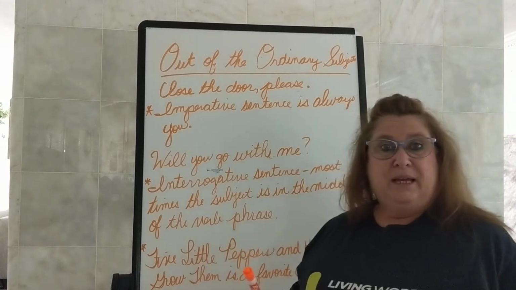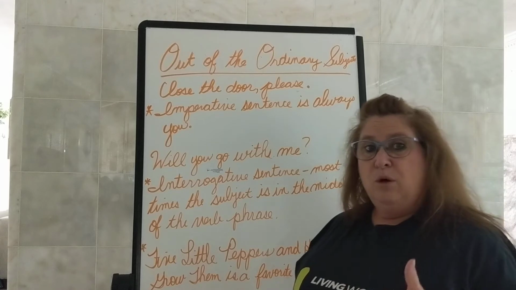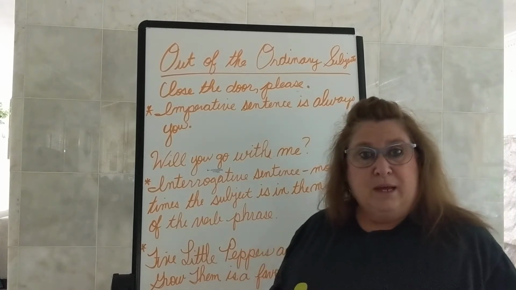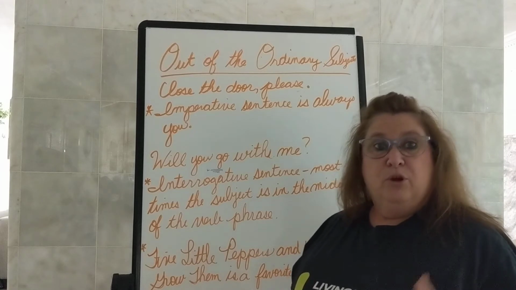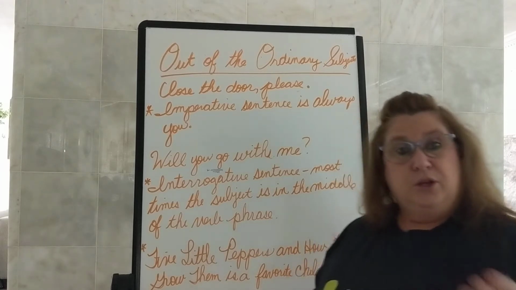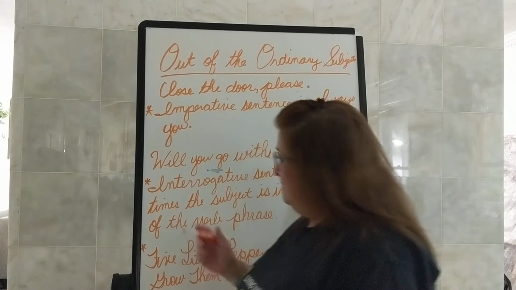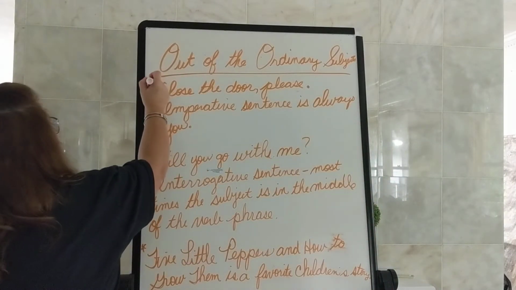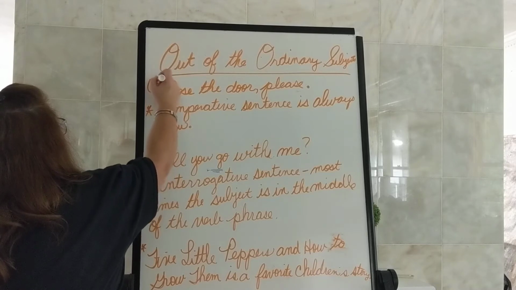Make your bed, please. Our verb is make. Who or what is to make? You. Stop that noise. Stop is our verb. Who or what is to stop? You. So in an imperative sentence, remember an imperative sentence gives a command, the subject is always and forever you.